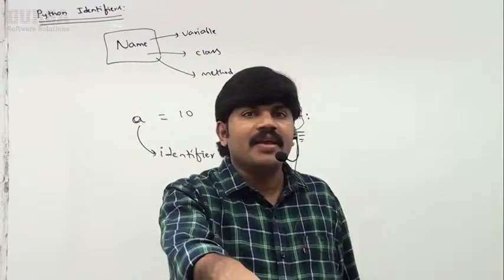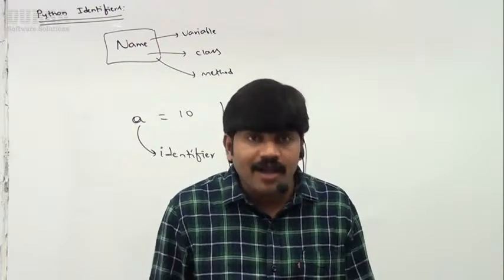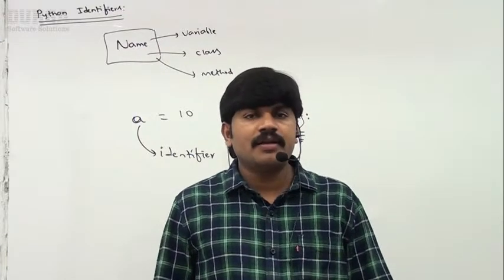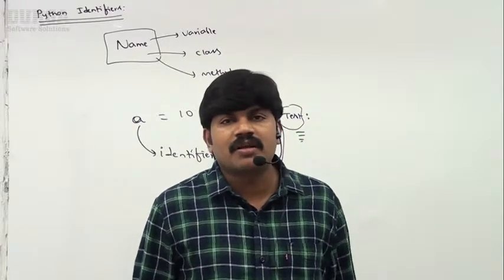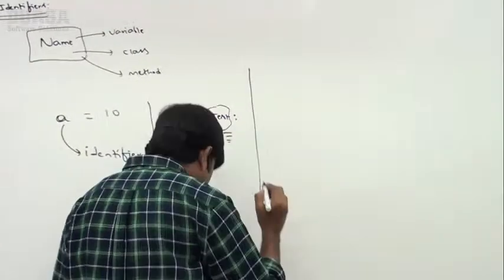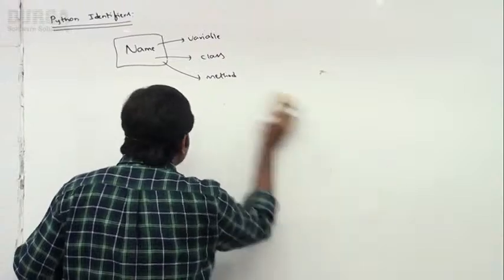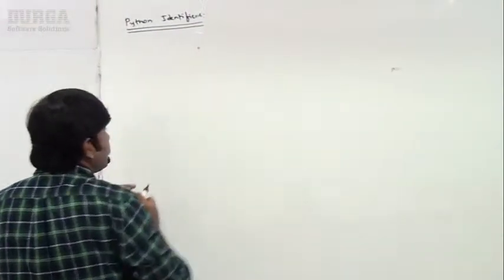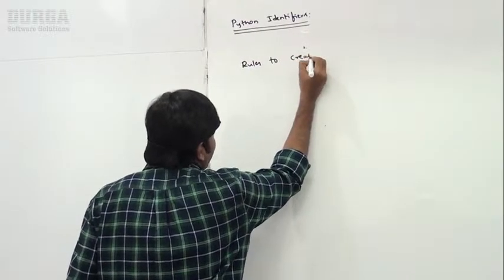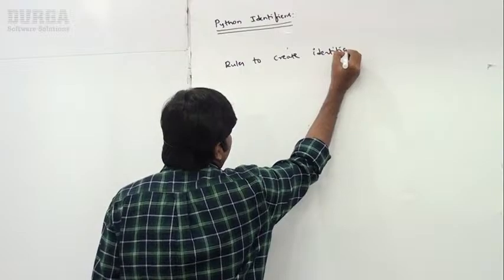The same way, if you want to create a Python name, compulsorily we have to follow certain rules and regulations. What rules are there for Python identifiers? Almost around 4 to 5 rules are there. These things I have to discuss. Just observe very carefully these terminologies: rules to define or create Python identifiers. Okay, what rules are there?